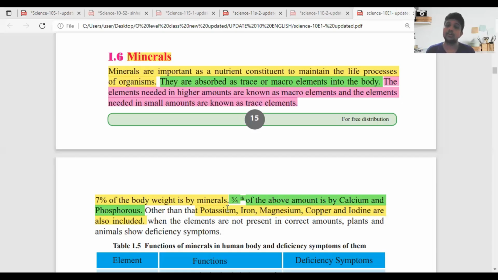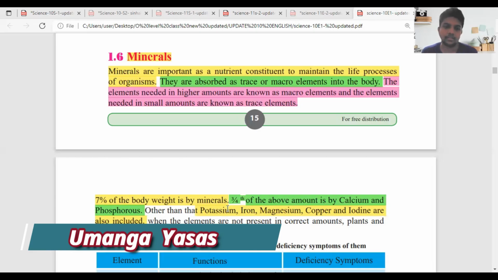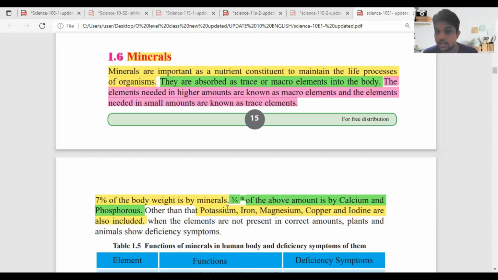In the body, we have trace and macro elements. Micro means very small amounts, macro means comparatively large. The ones that we need to take into our body in high amounts, we call macro. The ones we need in lower amounts, we name trace, and we absorb those minerals in trace amounts. The elements needed in higher amounts are known as macro, and the elements needed in smaller amounts are known as trace elements. Is it clear with you, Daru?